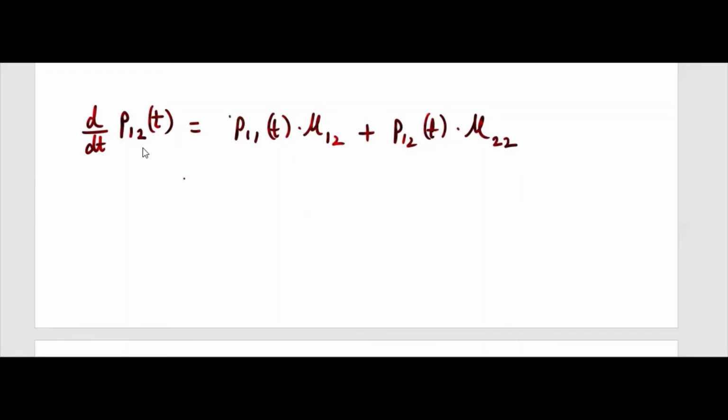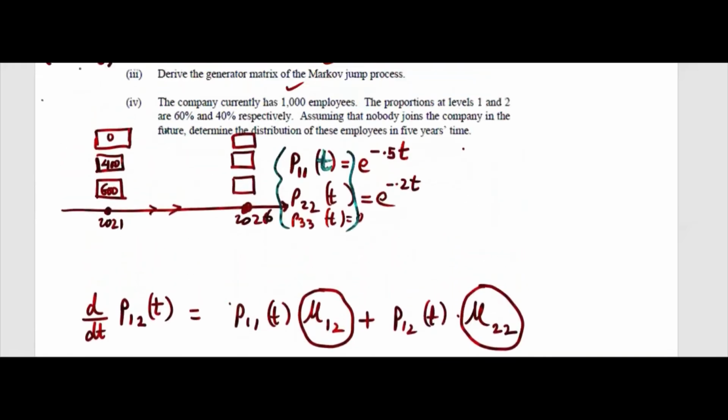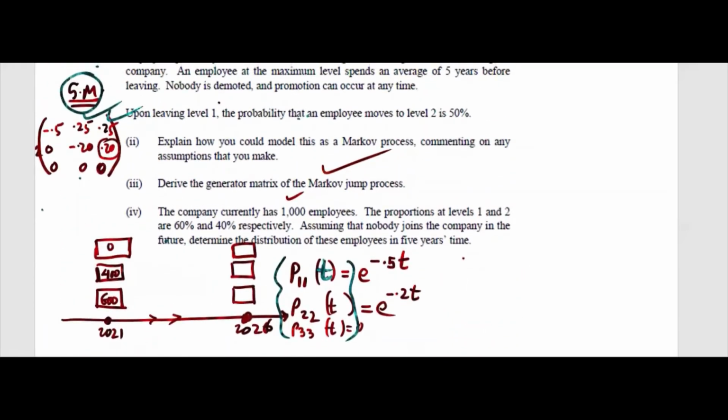Now we need to solve this one, and remember the same thing we are doing. It's very easy, but it requires time. But it's very difficult if you don't have time. Mu 12, mu 2, all repetition. We'll put the values here. Then we'll solve it.